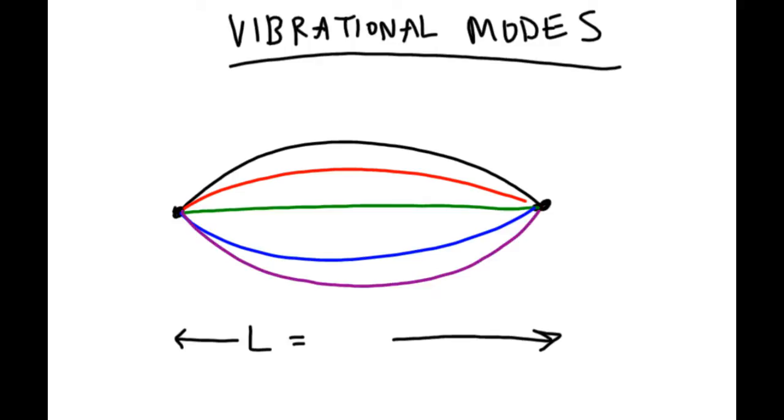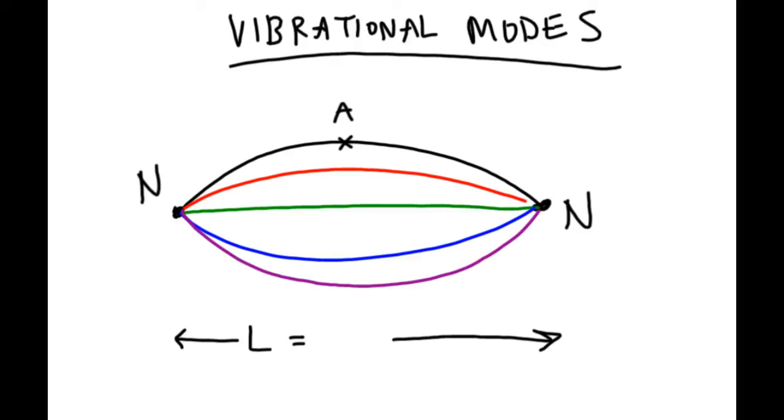Because I flicked it in the middle, I have an antinode there. That's where it's moving up and down with the greatest displacement. And at the two edges, we have nodes. Right? So what should you draw?